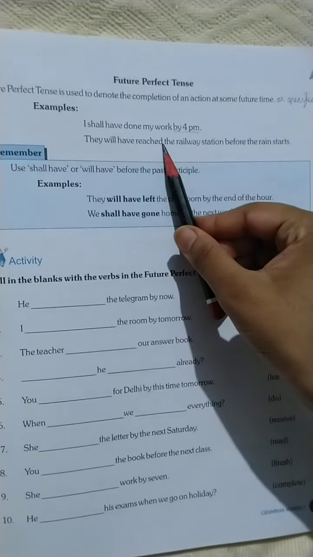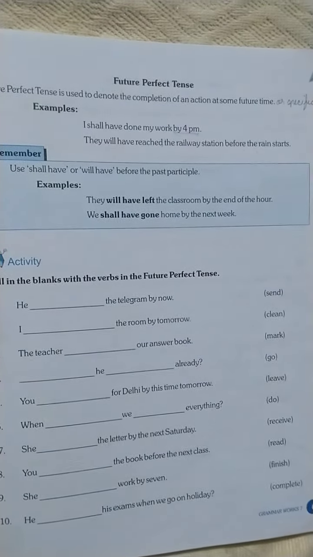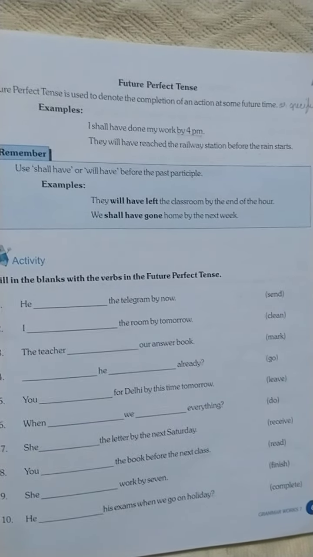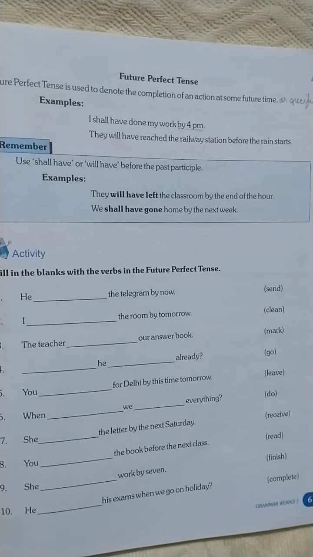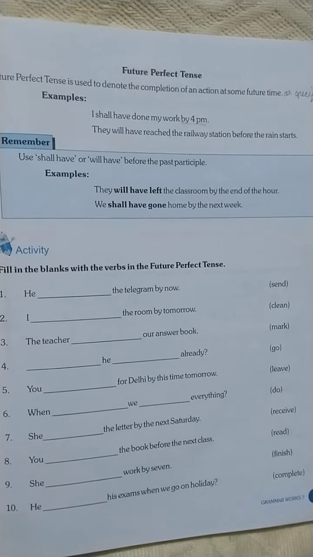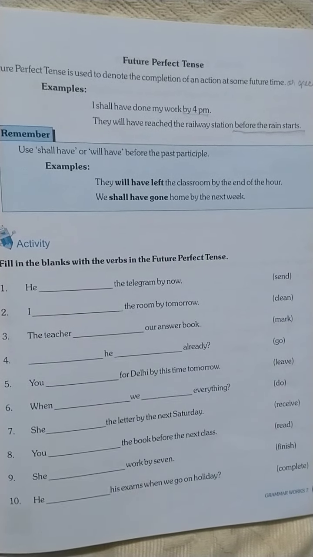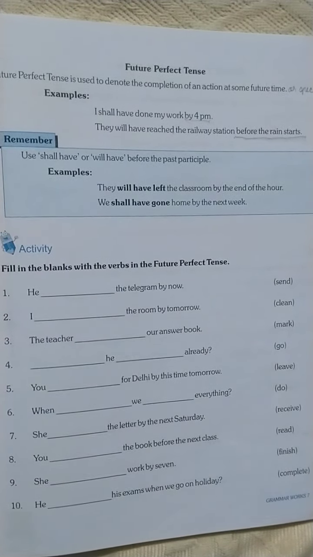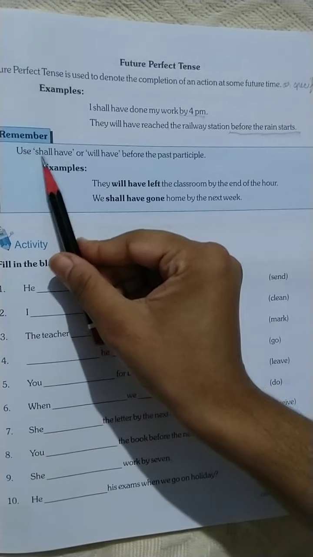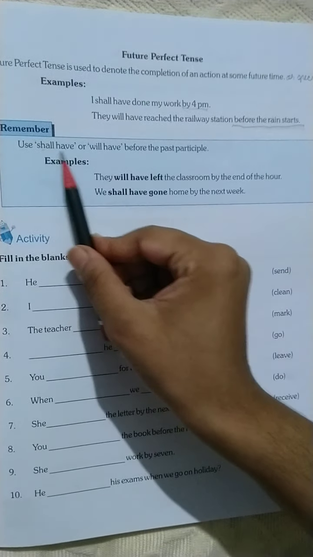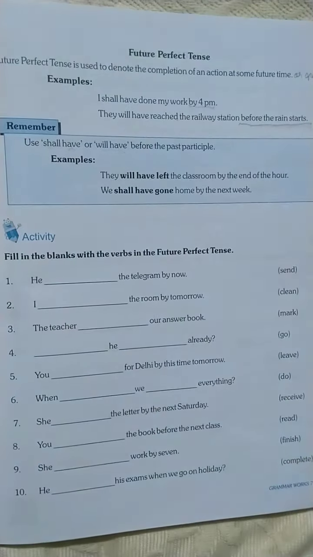Now, they will have reached the railway station before the rain starts. It is giving a specific time, before the rain starts, they will have reached. Now use shall have and will have before the past participle, like the past perfect, it was the same.